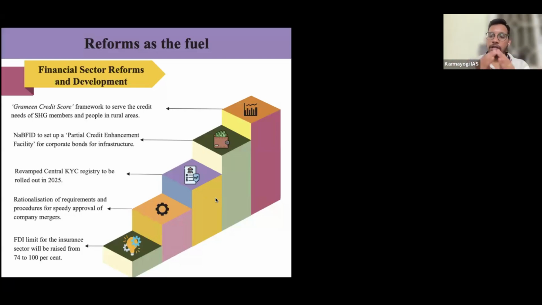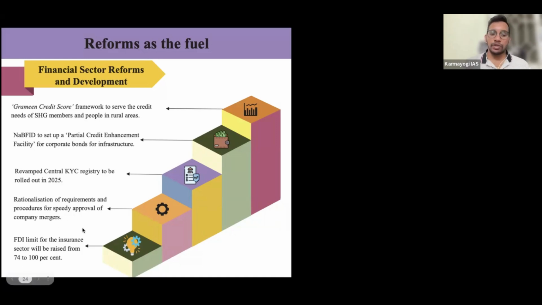So the government itself is going to come up with a KYC registry where everything will be registered with the center, so that we are confident to share, and it will benefit companies using the data. Then mergers will be sped up. The merging of two companies will be much faster, as they want to increase ease of doing business.